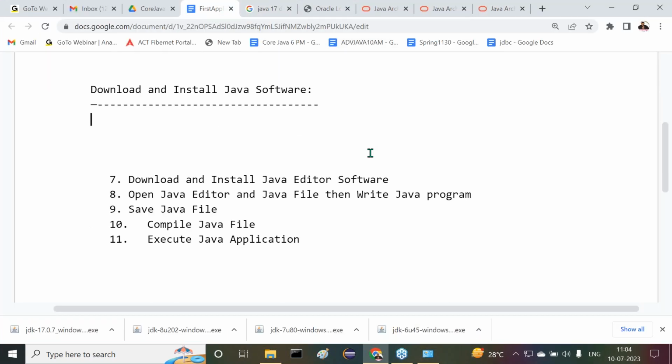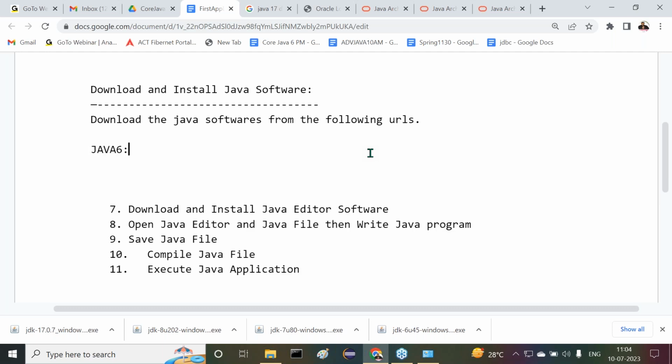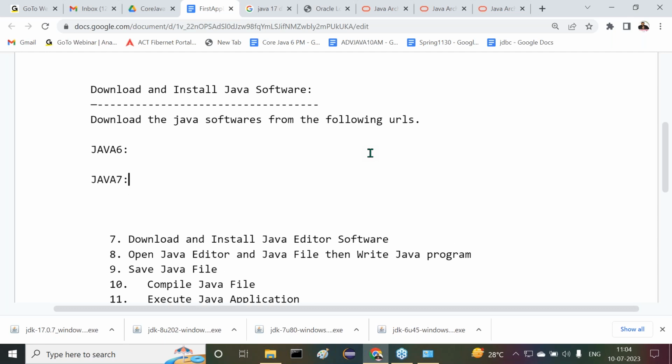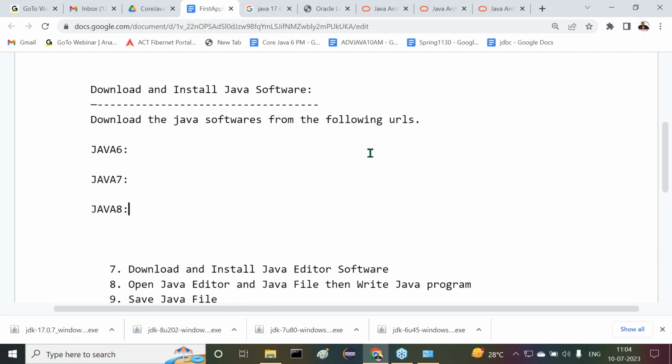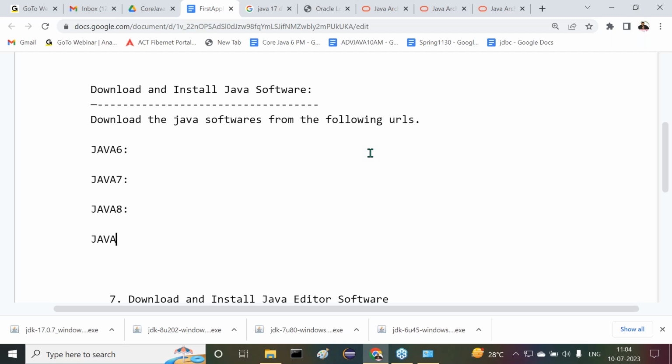All right, sir. Download the Java softwares from the following URLs. I'll give that. Java 6, Java 7, Java 8, Java 17. Java 17 is actually not for you, but anyway we can install it. I'm going to show that even that. Try to install it. First of all, I want to get that links now.